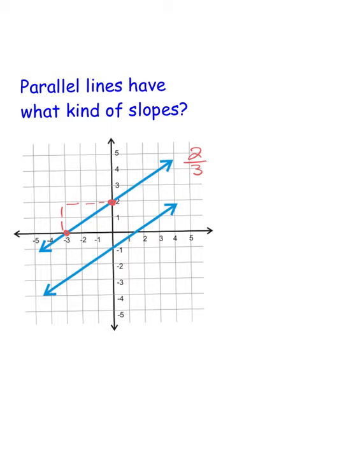If I look at the lower line on that graph, again, if I pick out two nice coordinates on that line and I count boxes for the slope, the rise is 2 over the run, which is 3. So if I look at my slopes of these two lines, they are the same.